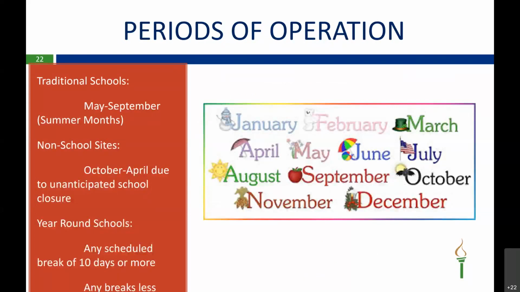Okay, now we're going to go over the periods of operation for SSO. For a traditional school, the periods of operation are May through September, which are considered the summer months. For a non-school site, the period of operation is October through April, and this is due to an unanticipated school closure. And I will discuss that in the next slide, what is considered an unanticipated school closure. For year-round schools, periods of operation are any scheduled breaks of 10 days or more. Any breaks that are less than 10 days must be approved by DESE first.